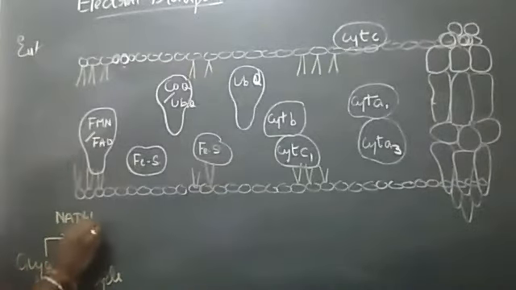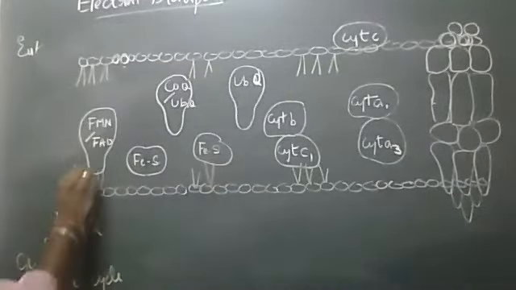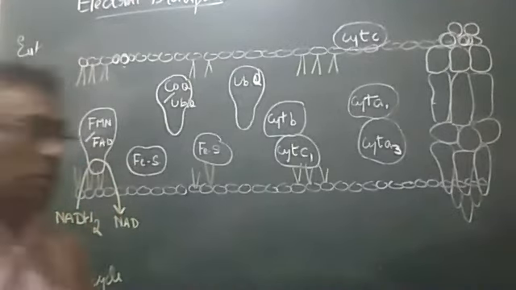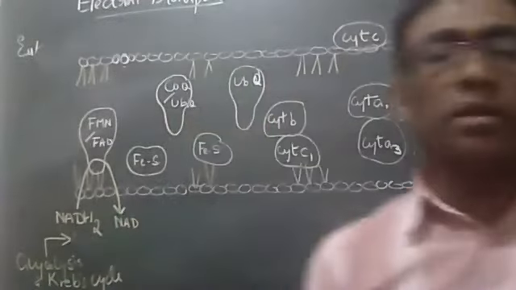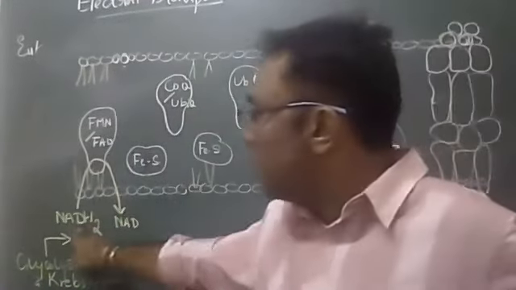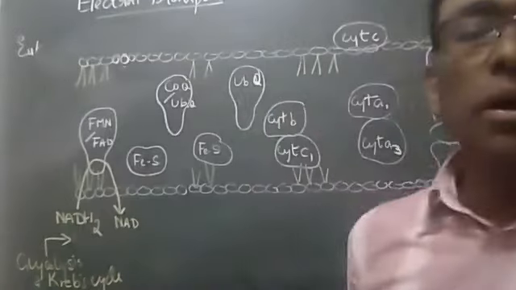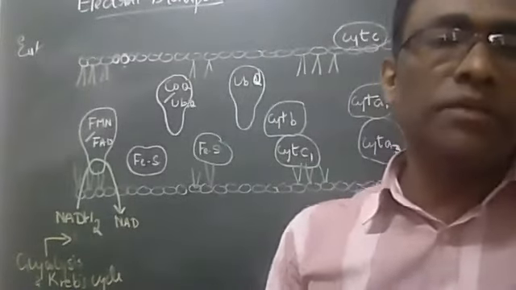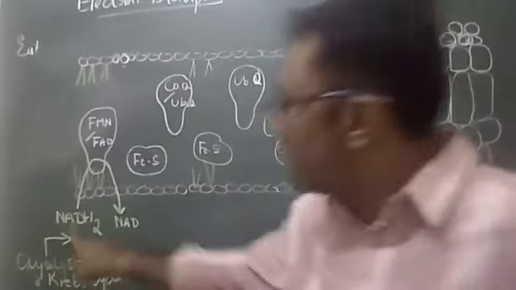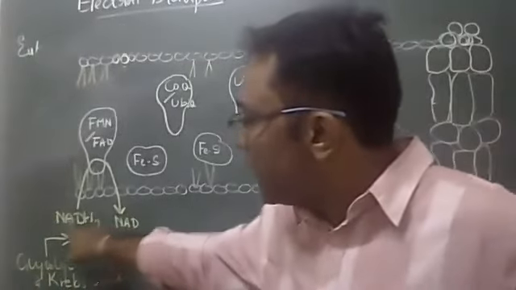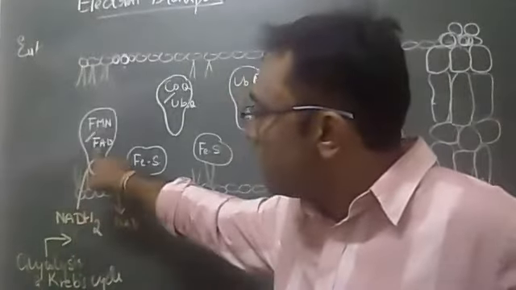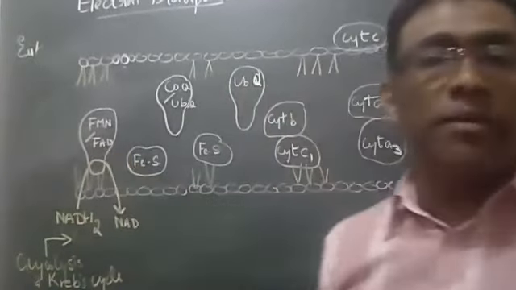NADH2 is donated to FMN and it becomes NAD. NADH2 becomes NAD. What do you call it, oxidized or reduced? Reduced, sir. Whenever it's receiving hydrogen, it is reduced. This got oxidized: NADH2 got oxidized to NAD. NADH2 donated hydrogen to FMN.